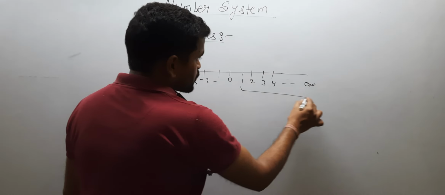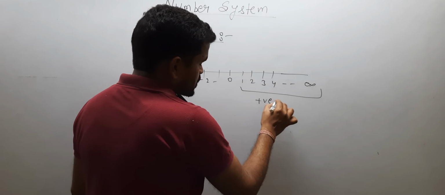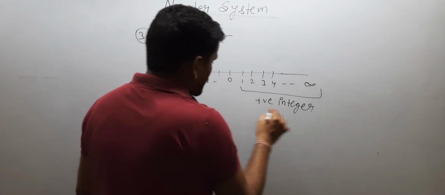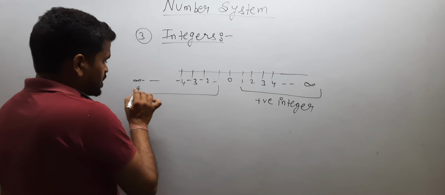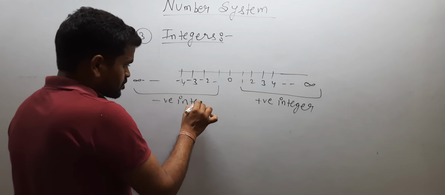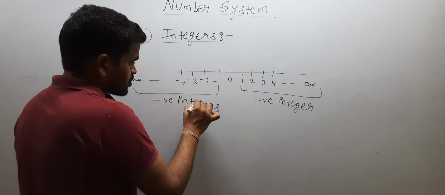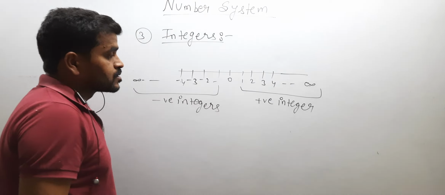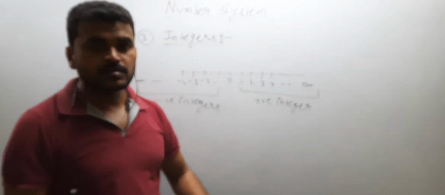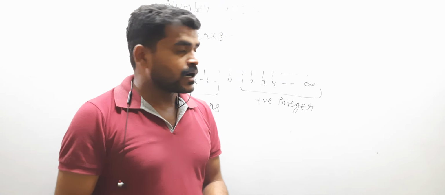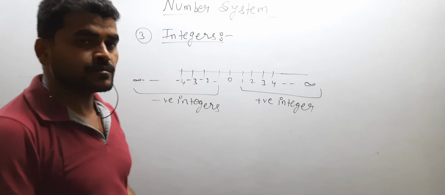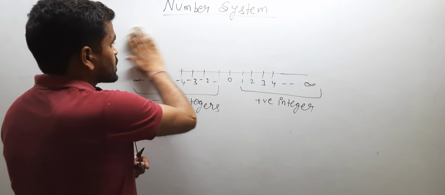The collection on the right side of 0 is called positive integers, and on the left side of the 0 this is called negative integers. So integers are of three types, that is positive integer, negative integer and the 0. After completion of natural number, whole number, integer, we will move to our next topic, that is the rational number.